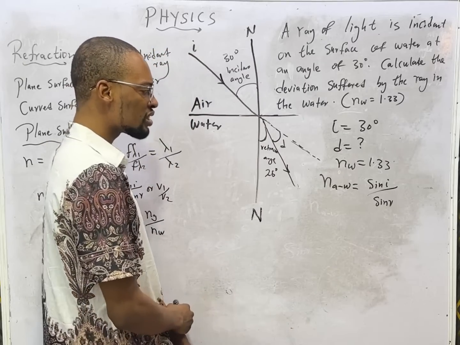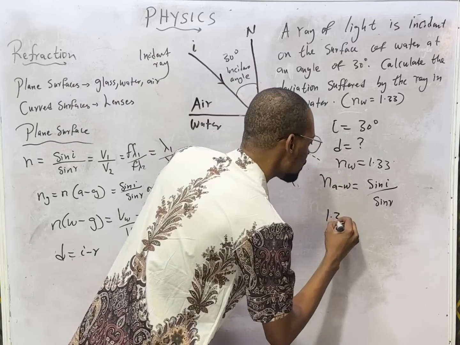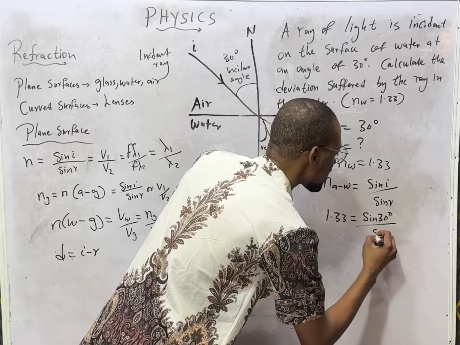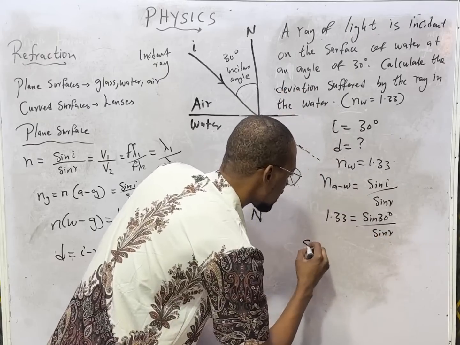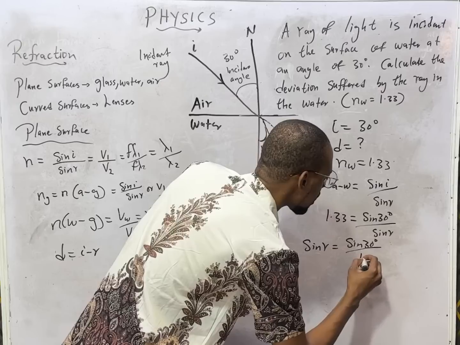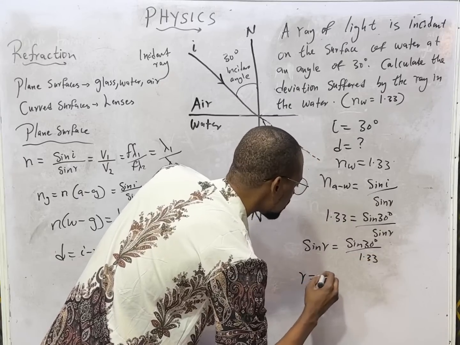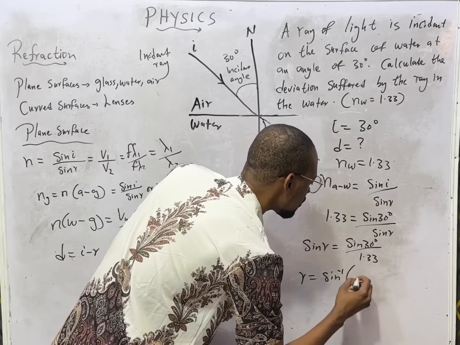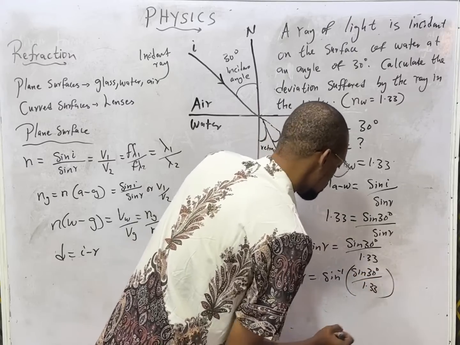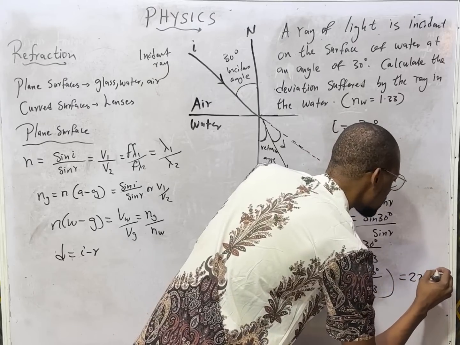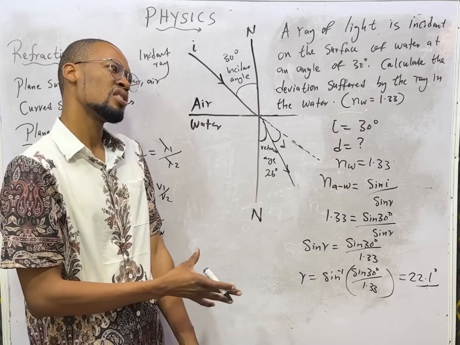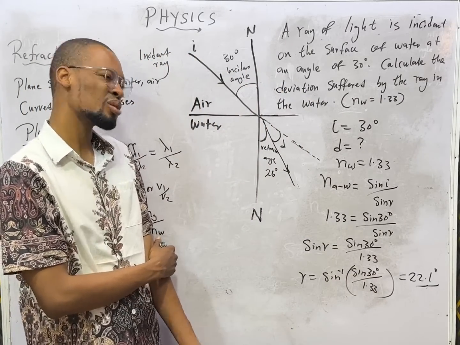So from here, food is ready. The refractive index is 1.33, which equals sine 30 degrees over sine R. Sine R is equal to sine 30 degrees over 1.33. So R is sine inverse of sine 30 degrees over 1.33. So this will give you 22.1 degrees. And the last question, the answer should also be around that 22 degrees. Yes, around 22 degrees, that should be the answer also.